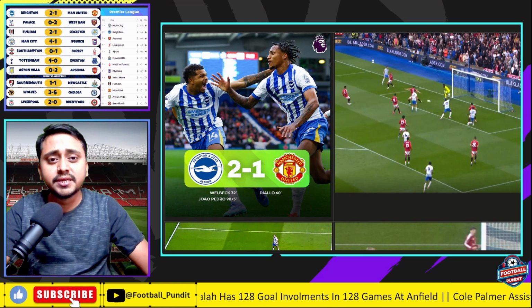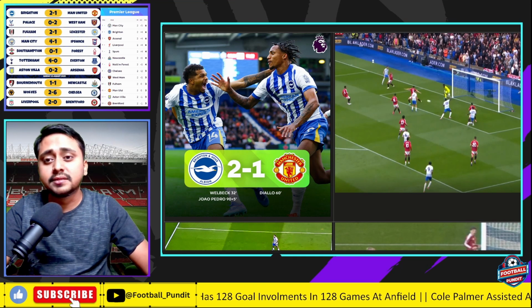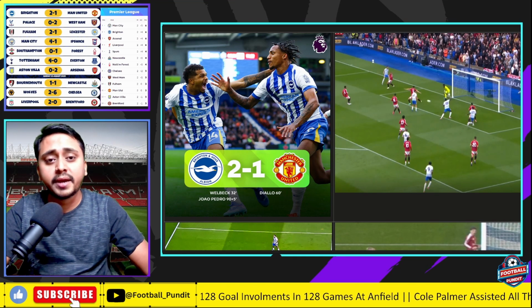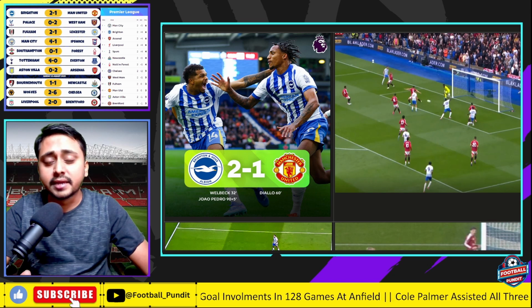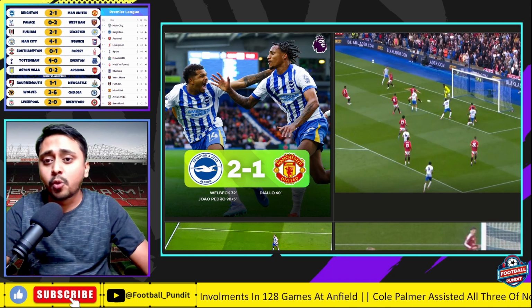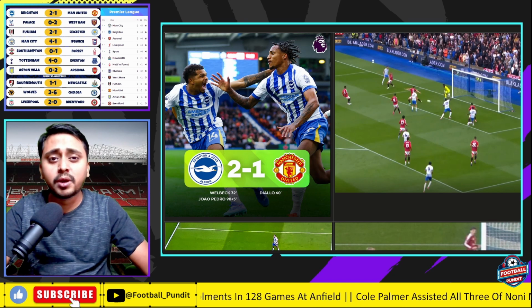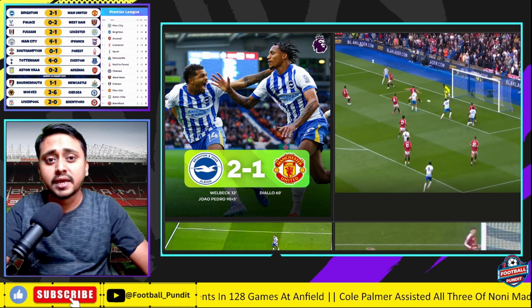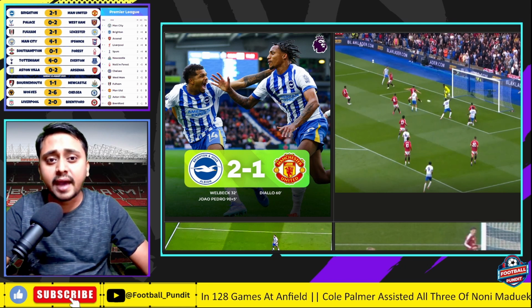Now if you see the image here on the right side, this is the first goal that was scored by Danny Welbeck. You see there is a cross that comes in. Harry Maguire should have done better. There is no doubt about it. But he misses the low cross. And then you see in the middle there is Danny Welbeck.